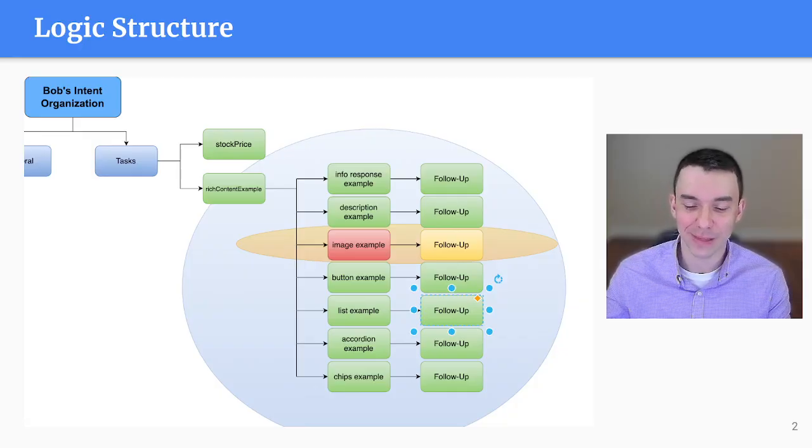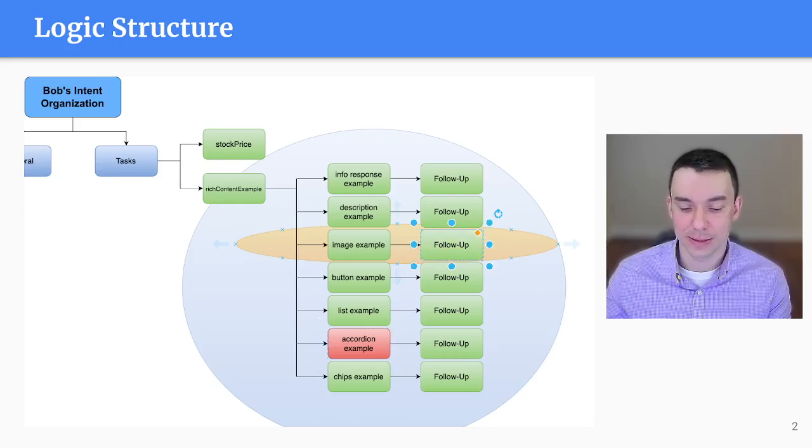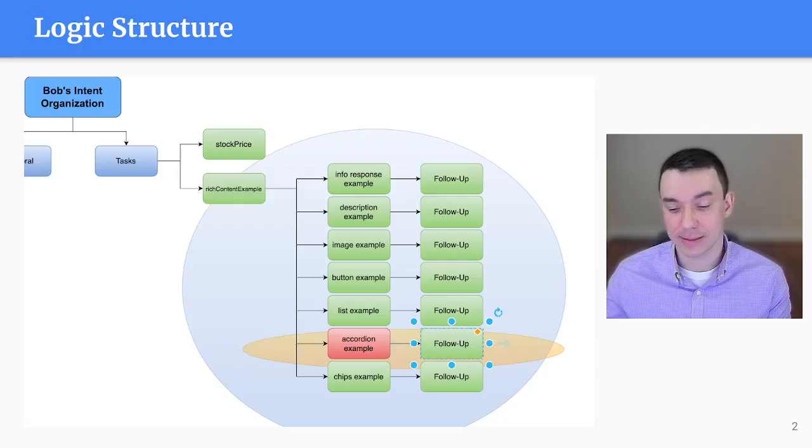But for the sake of this demo, let's say the user is in this follow-up intent, and then they say, sure, I want to see another example of rich content. I want to see an accordion. So over here, this one gets triggered, right? So this context gets shifted like this in the system. And so now if it says, hey, do you want to see something else? And I say, sure, it triggers this follow-up intent. So now it manages the follow-up intents appropriately, even though the trigger for every single follow-up intent is the same.